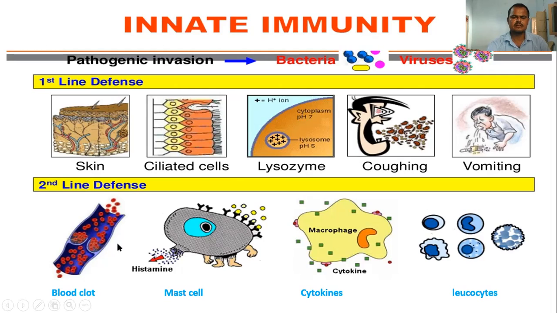The second line of defense is blood clotting and mast cell activity, and mast cell activity directly participates in allergic reactions, by the release of histamines and cytokines. Macrophages release cytokines. Those molecules identify the foreign body, self or non-self, and the leukocytes are also involved in engulfing the different types of pathogens. So this is innate immunity.